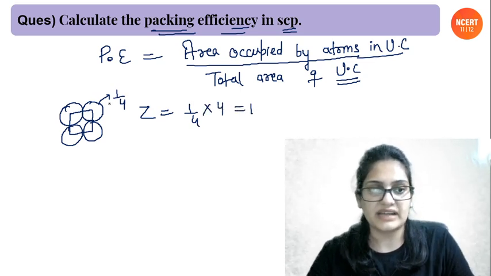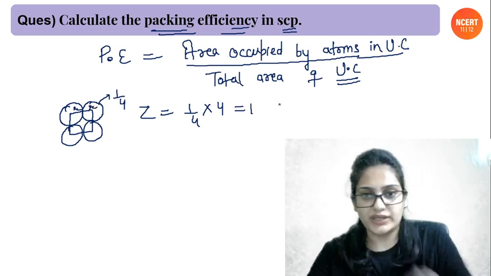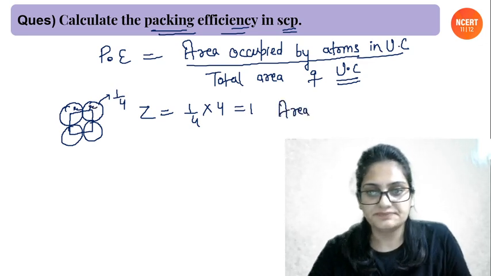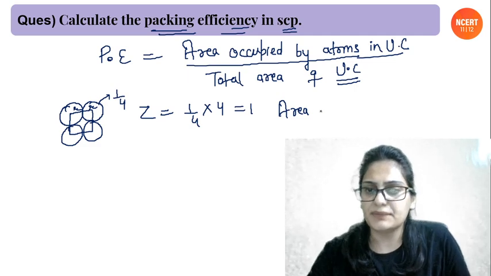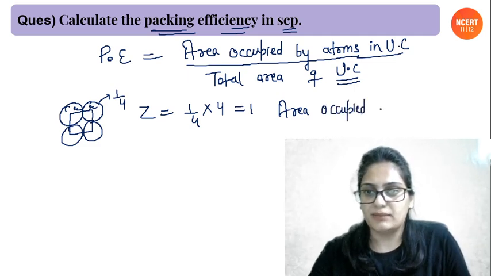Let the radius of each atom be R. Since there is one atom per unit cell, the area occupied in the unit cell by the atoms will be pi r square, that is the area of one atom.